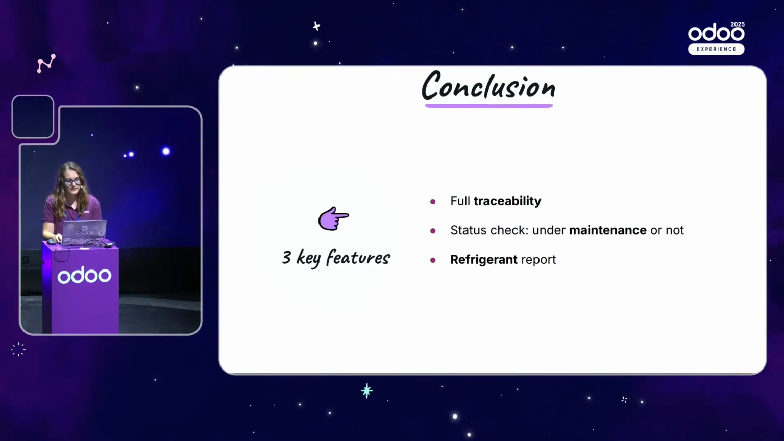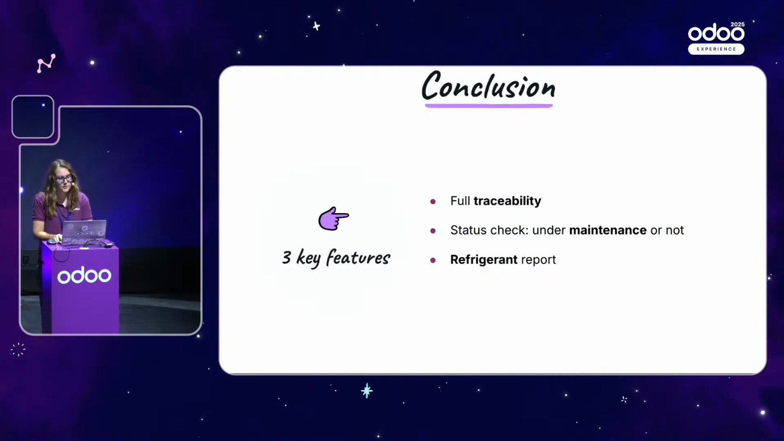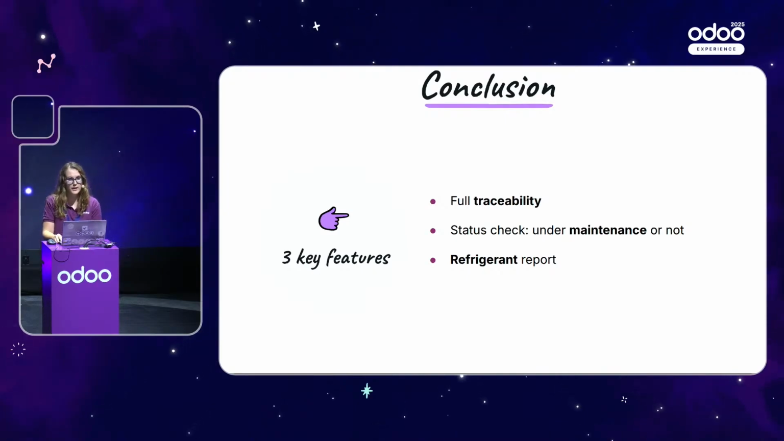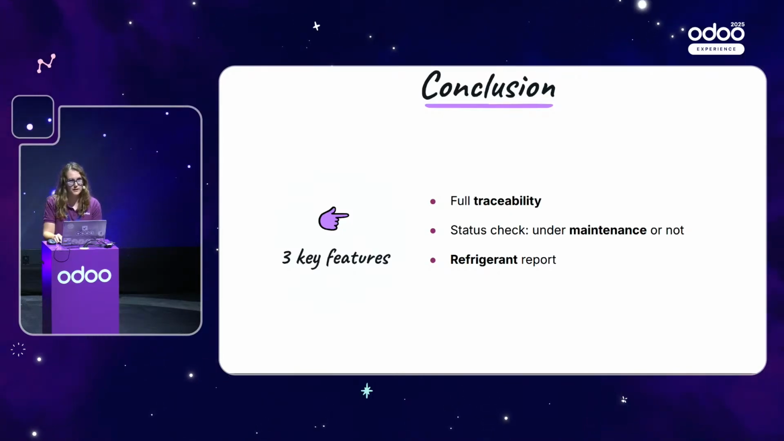Then we've seen that we have a specific status check that allows you to easily see if that serial number is under a maintenance contract or not. And finally, we've seen that we have a specific report for the traceability of refrigerant products. So today's presentation focused on the HVAC sector, but actually there are other professions where traceability is very important. For example, security system installers.